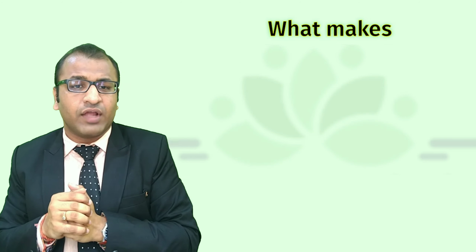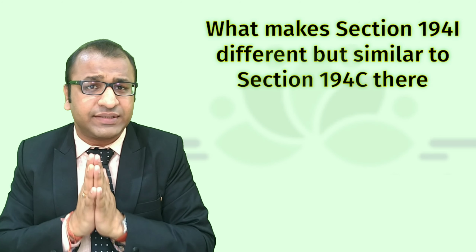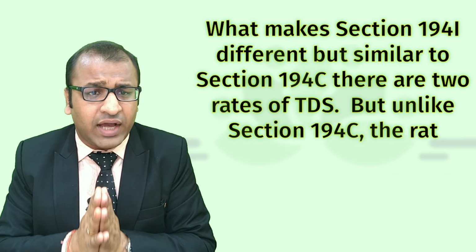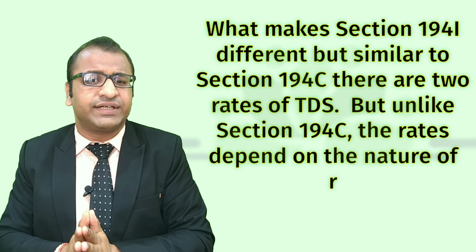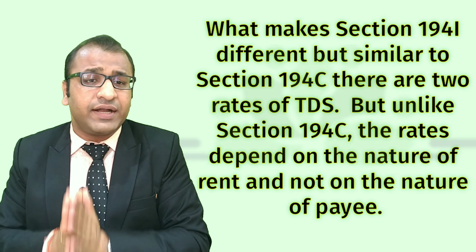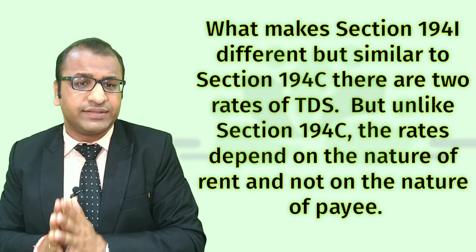I repeat, what makes section 194I different from other sections but similar to section 194C is that in section 194I also there are two rates of TDS, but unlike section 194C, the rates depend on the nature of rent and not on the nature of payee.